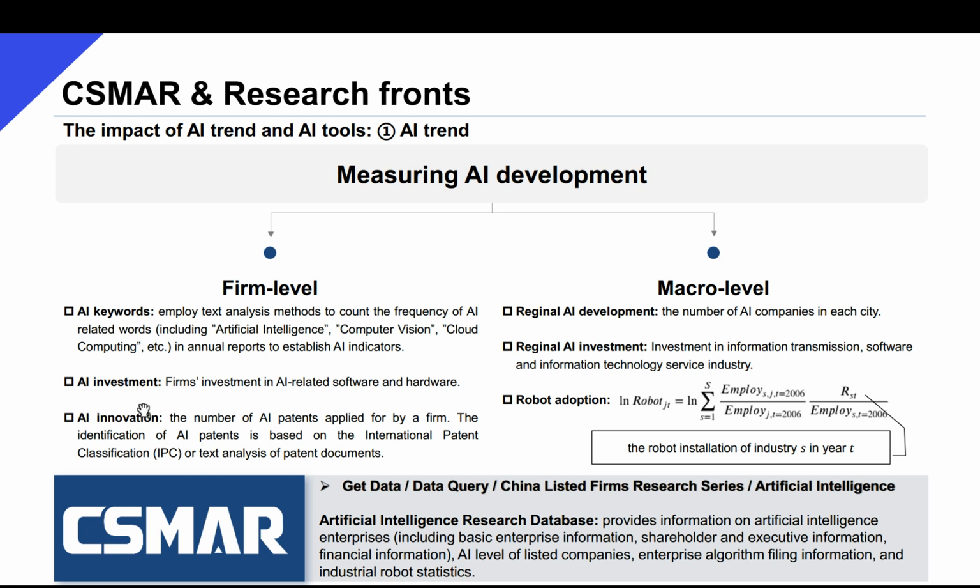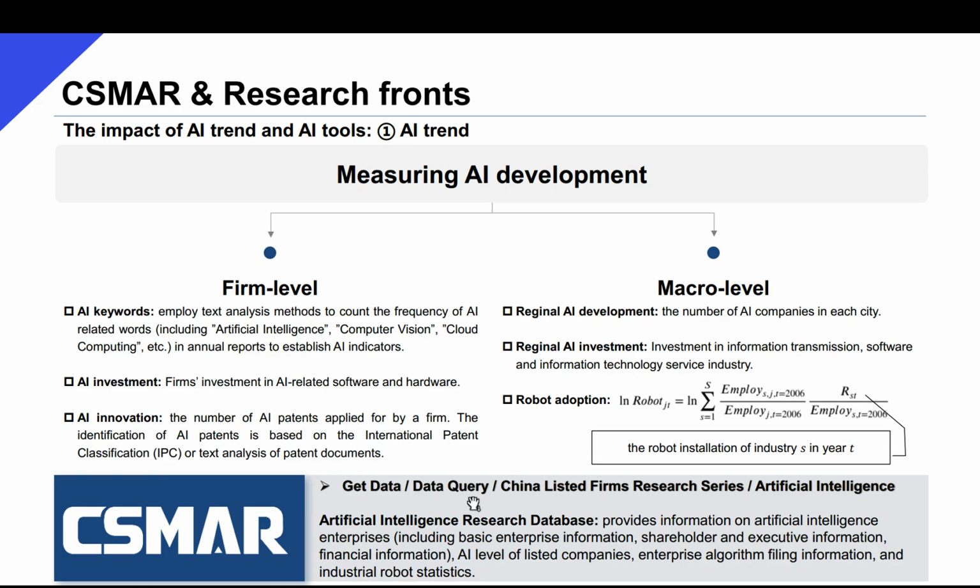AI investment is firms' investment in AI-related software and hardware, data for which can also be found in this subdatabase, Artificial Intelligence Research Database from CSMAR.